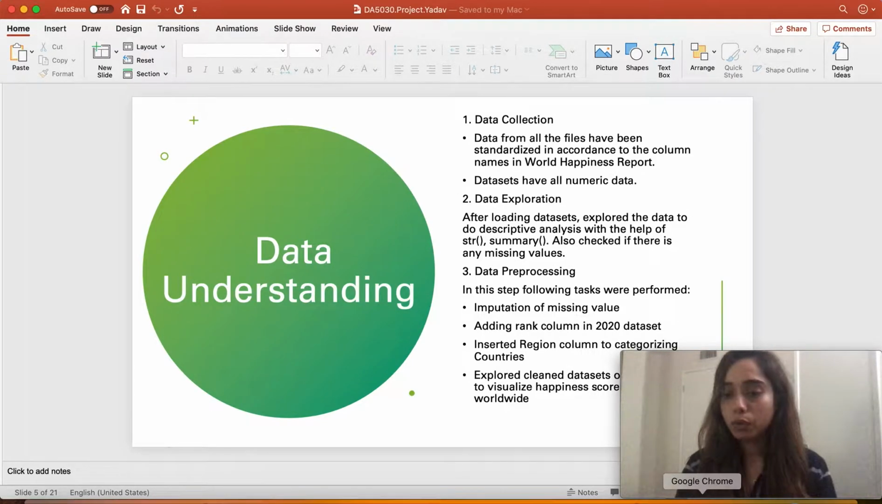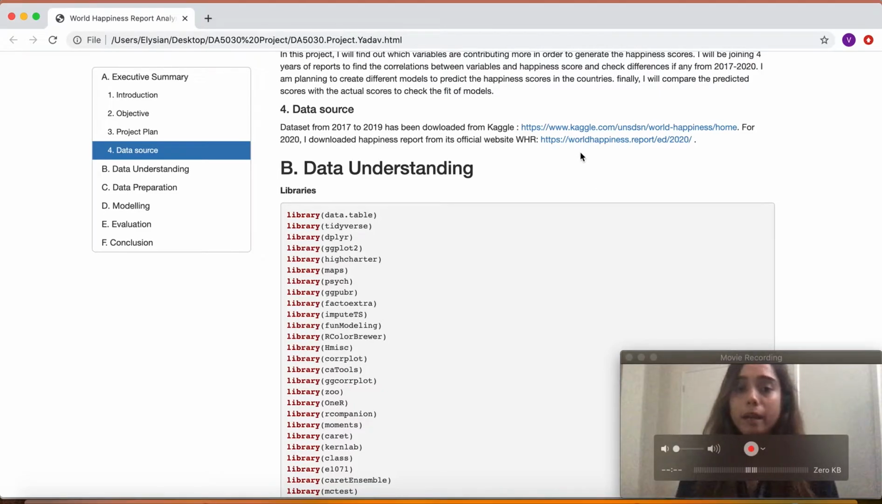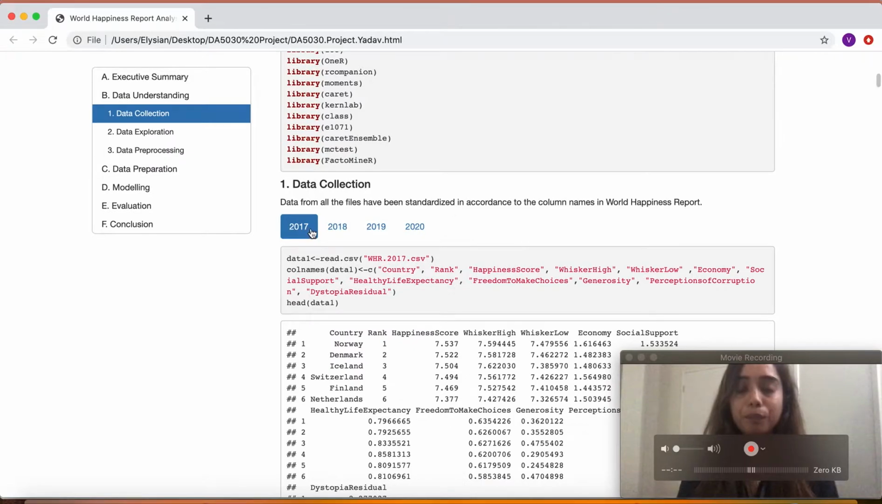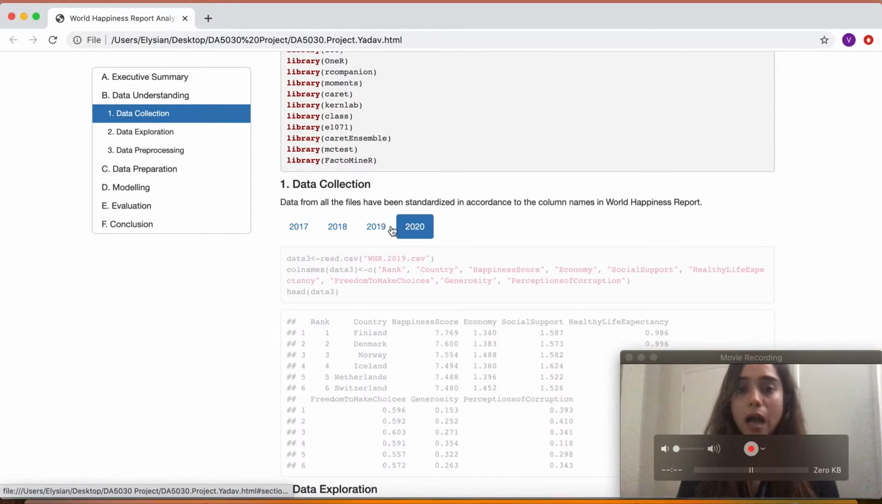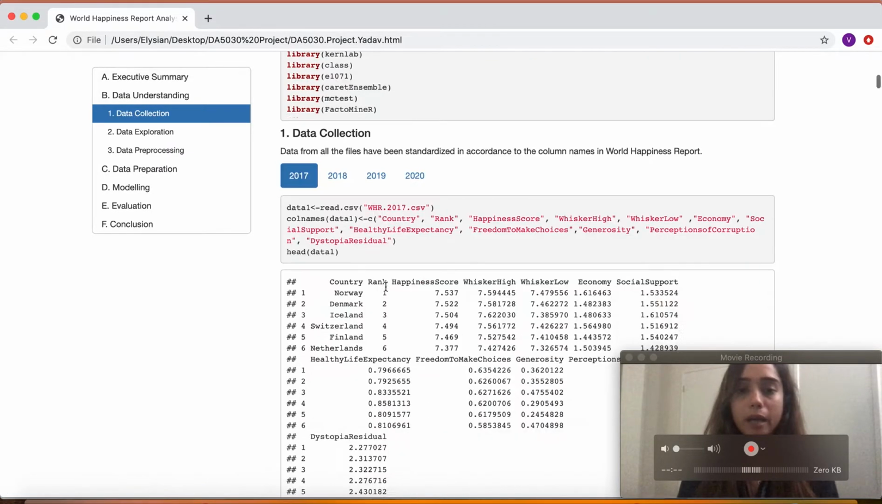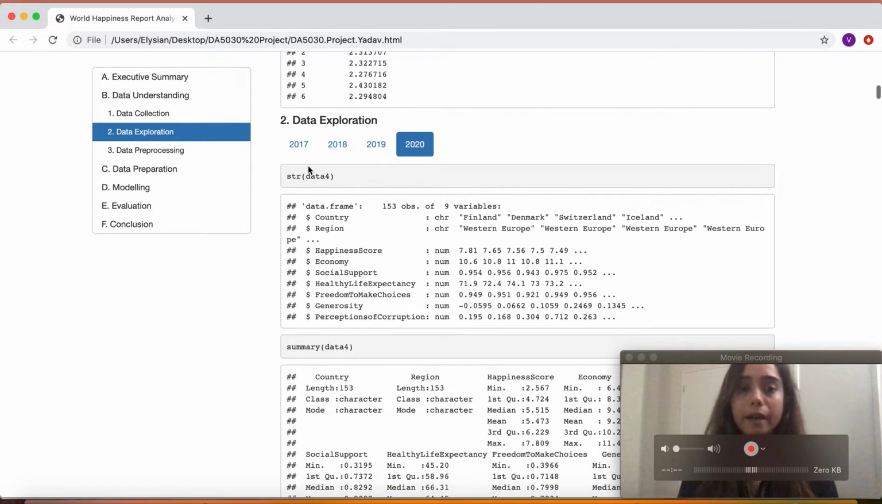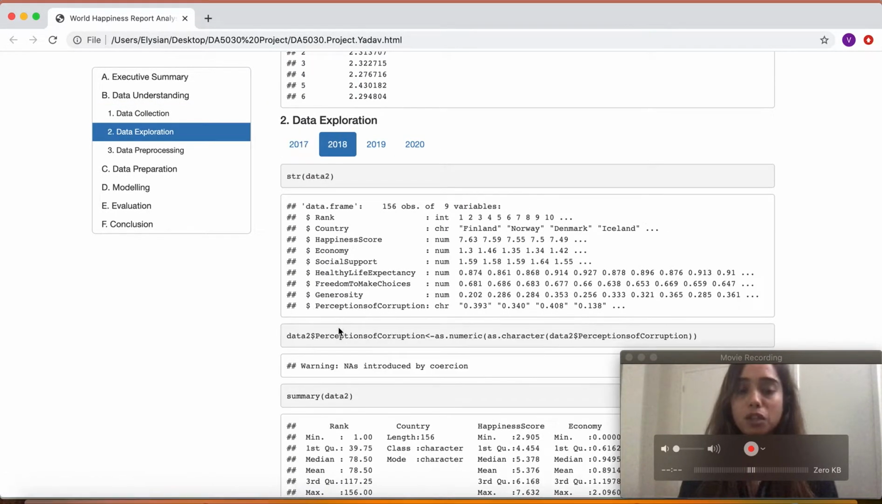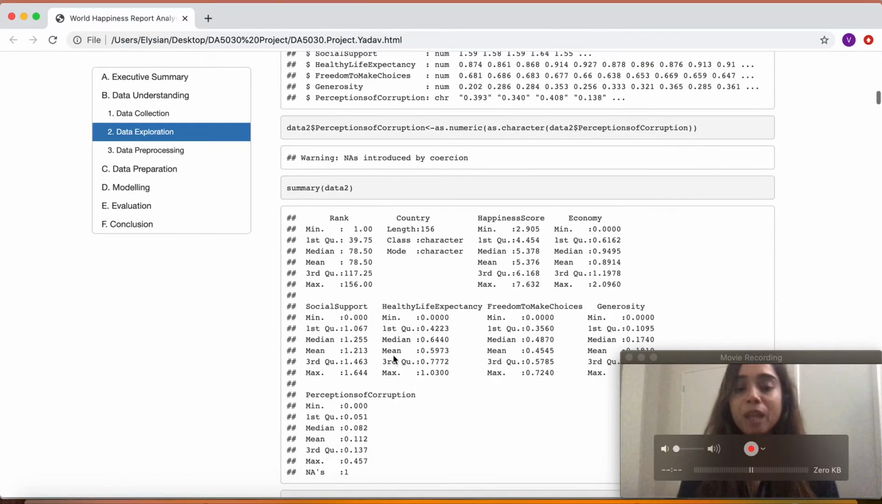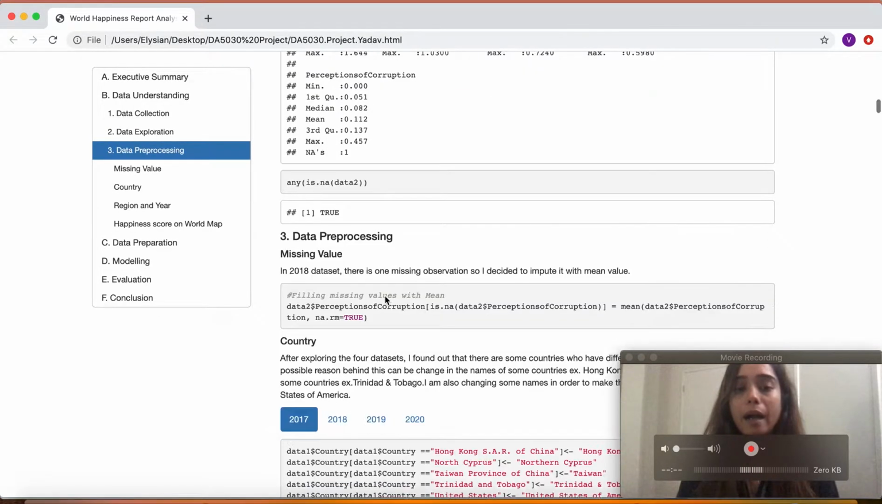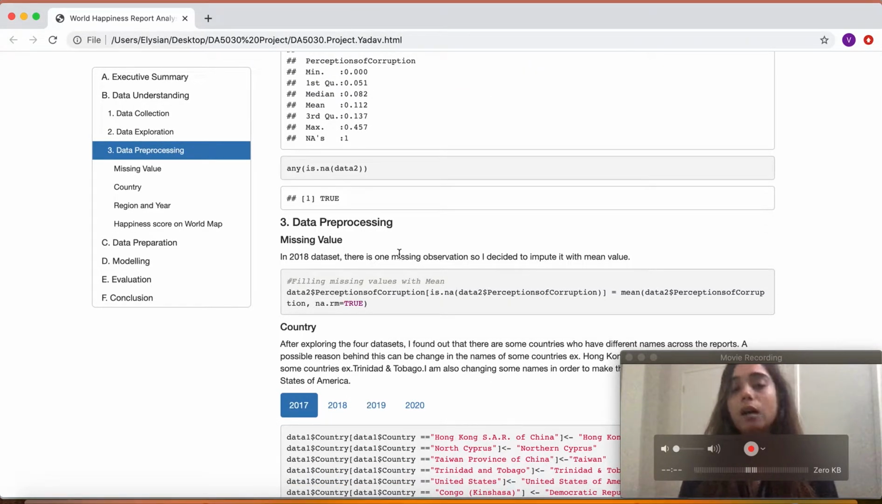I'll go through my HTML file for my next phase. In the data understanding phase, I collected data from each year, and data was collected from Kaggle and the WHR website. I did data exploration with the help of structure and summary analysis. And in the next step, I did data pre-processing in which I imputed missing values with the mean, and I also